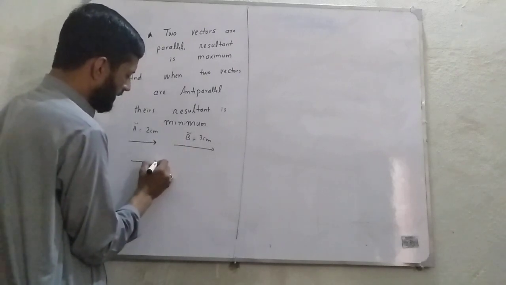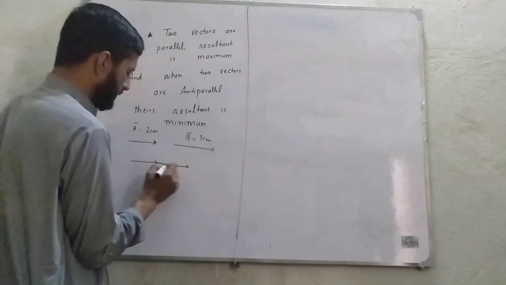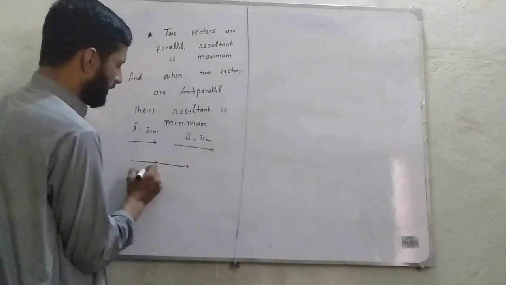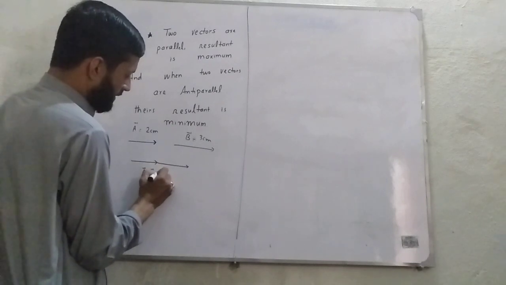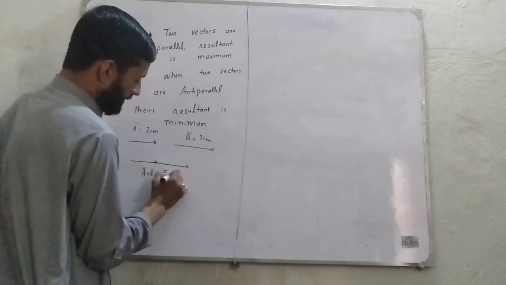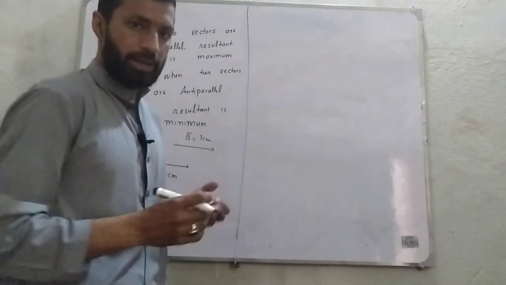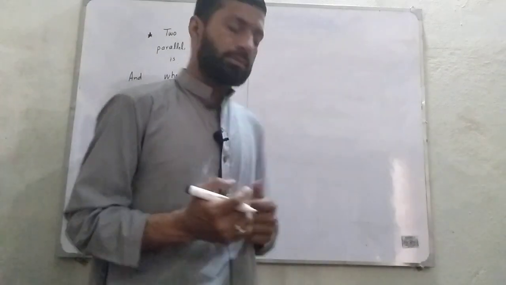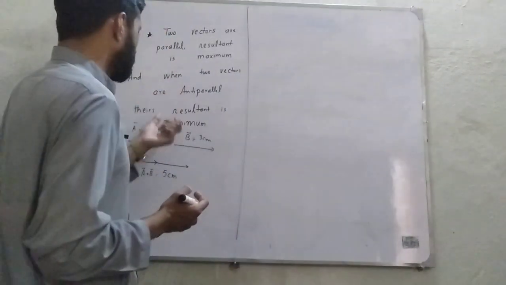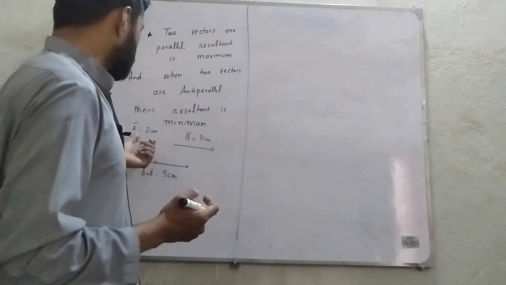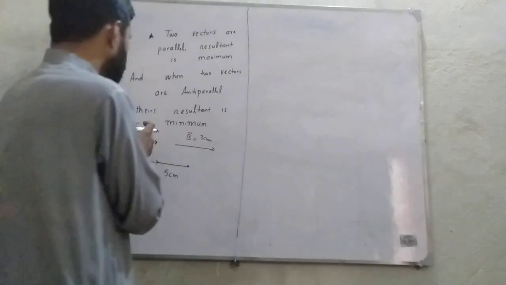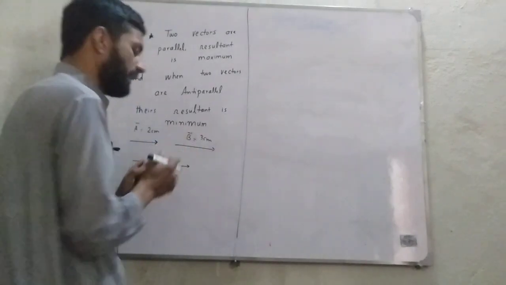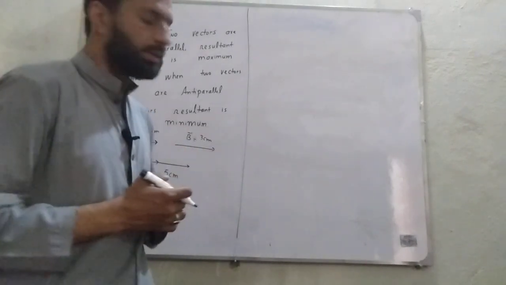So this will be added like 2 and 3. So the resultant will become A plus B is equal to 5 centimeter. Whenever two vectors are added and they are parallel, their resultant will be maximum. That is, the maximum answer of these two vectors can come 5 centimeter.